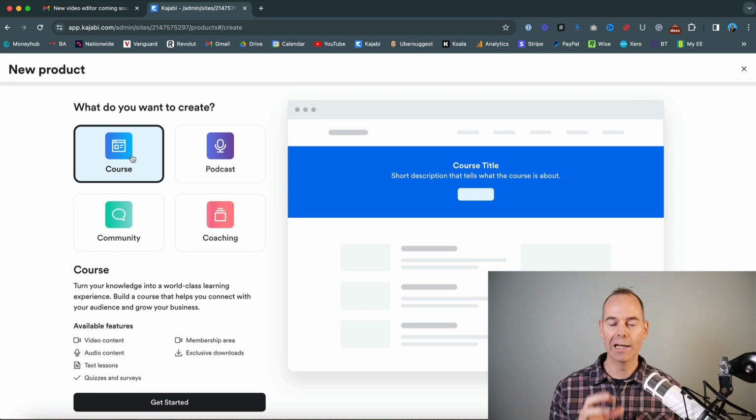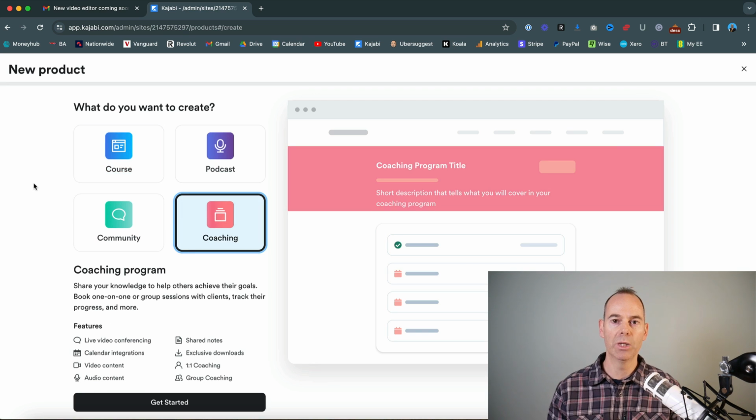I use the course element because it allows me to build digital courses and then sell them or give them away for free. And I use the coaching package because I have one-to-one clients, I have some implementation clients that I actually help with their business. So I have them opt into this coaching package, and it's a really nice way of packaging up the product so they can go in. You can have live calls, you can reference different links in there, you can point to resources, you can link to other videos. So I think it's a really good way of packaging your coaching program.